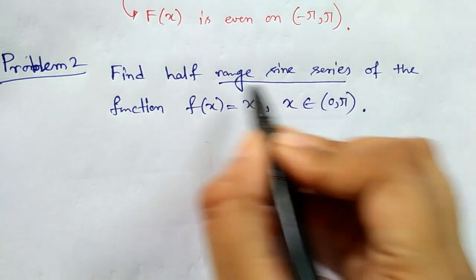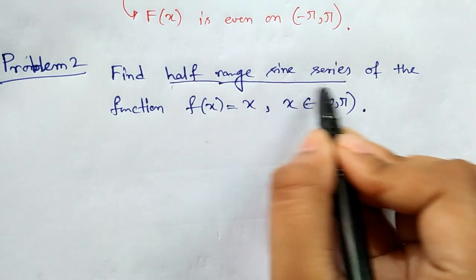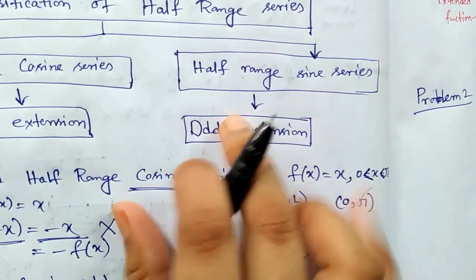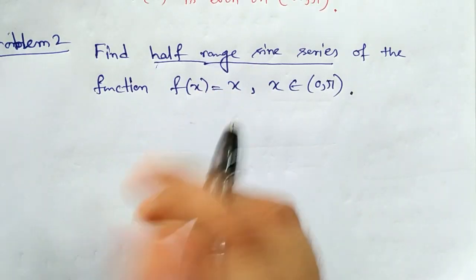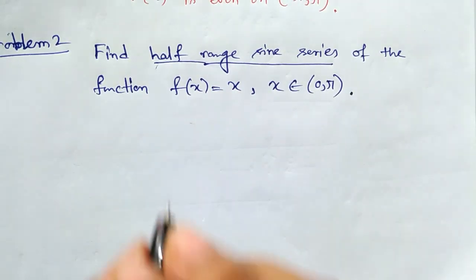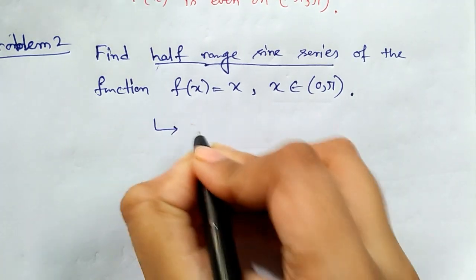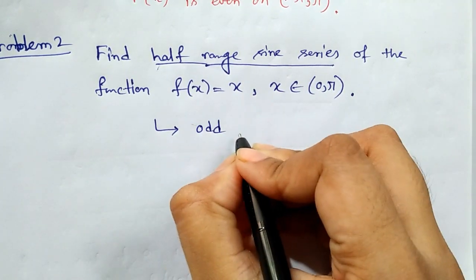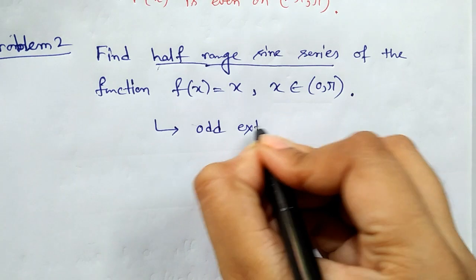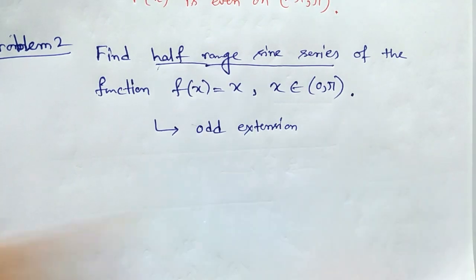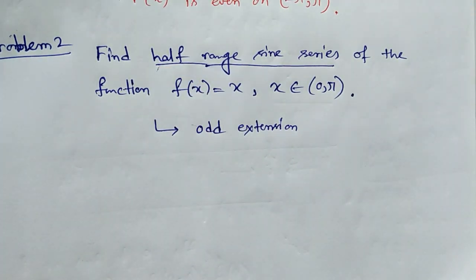See the question. Find half range sine series. And for half range sine series, see, this is odd extension. So in this case, our given function should be extended as odd. So odd extension should be done in this case.